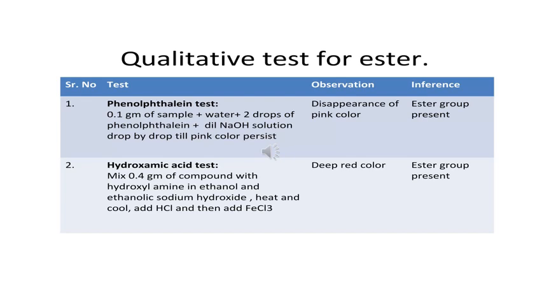Then next test is the hydroxamic acid test. Mix 0.5 gram of compound with hydroxylamine in ethanol and ethanolic sodium hydroxide. Heat and cool that mixture. Add HCl and then add FeCl3. We will observe a deep red color, which shows the presence of ester group.